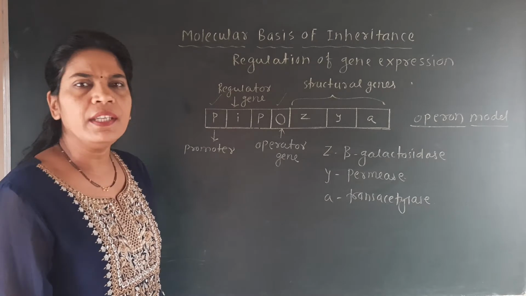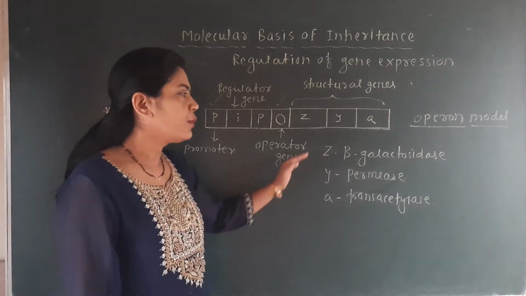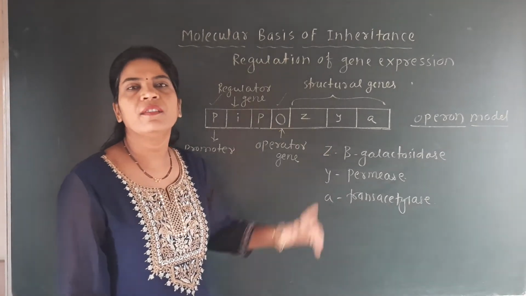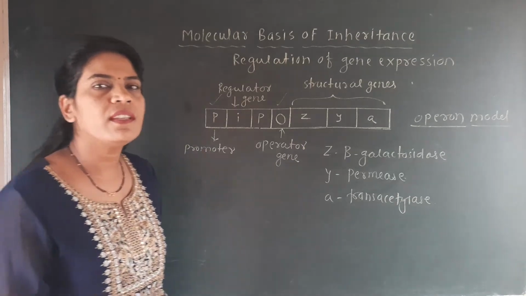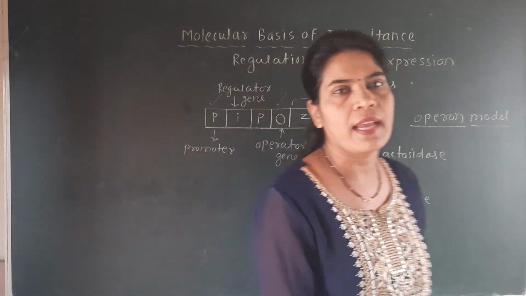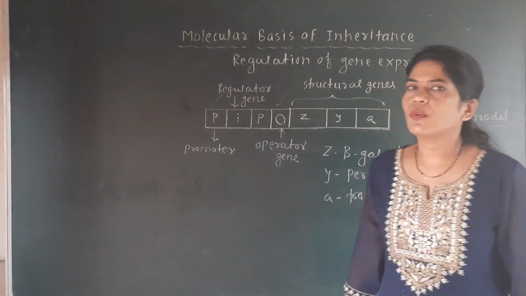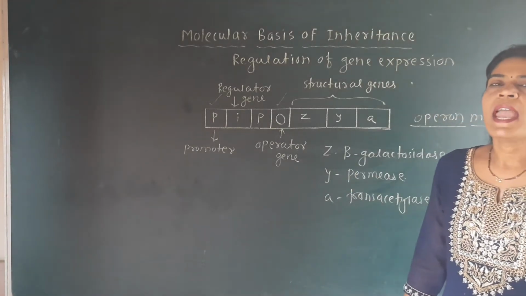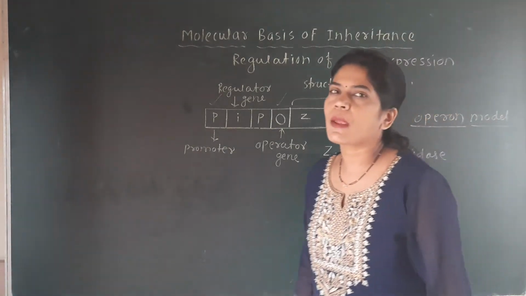Now we have to see the role of each enzyme in this operon model, or in the E. coli bacteria. According to Jacob and Monod, all these three enzymes have different roles in the E. coli bacteria.